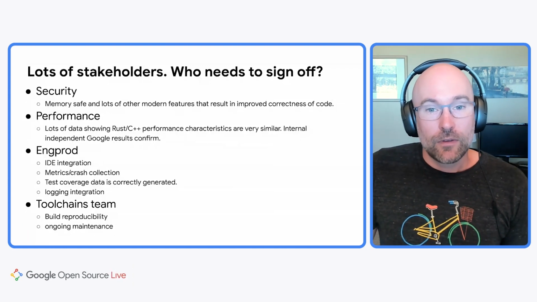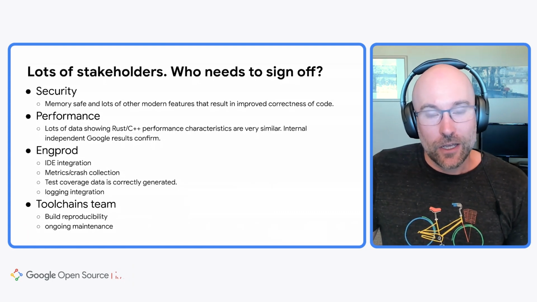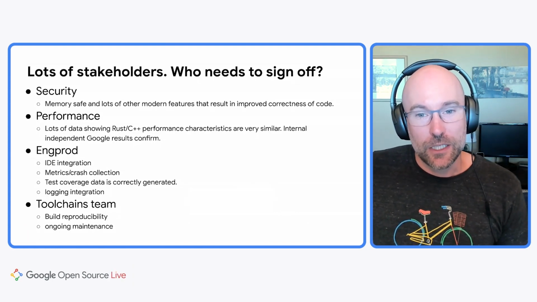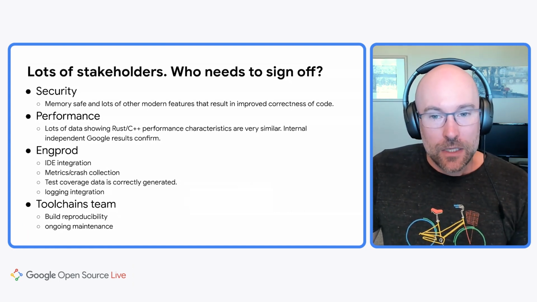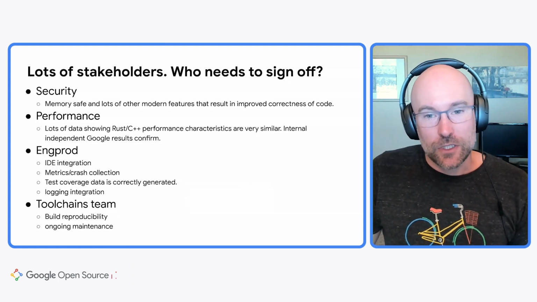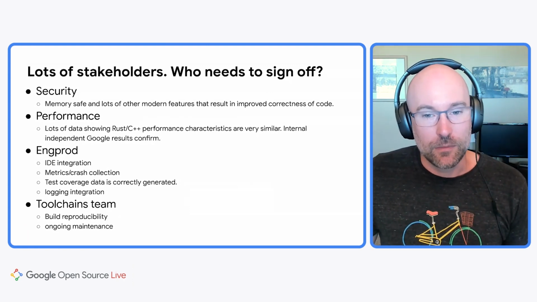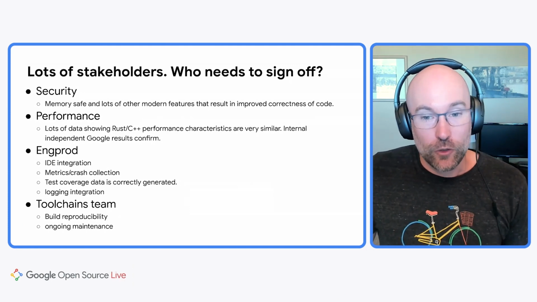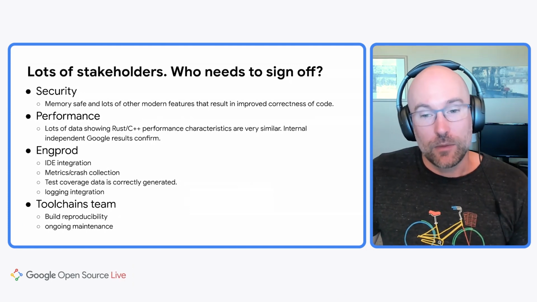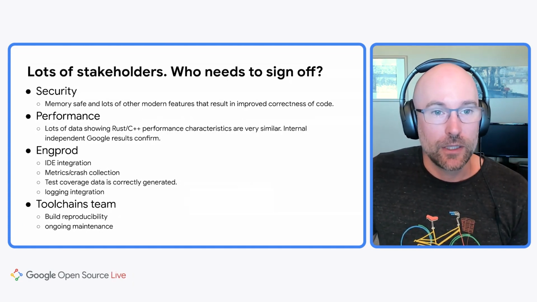Finally, there's a lot of other areas, and a lot of additional due diligence was needed to make sure that Rust integrated well with our existing systems. Some of this was just verifying, for example, that crashes were picked up by a crash reporting system, but other things required improvements that you will benefit from and that we upstream to the Rust project, such as build reproducibility.